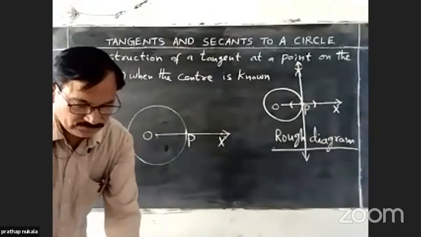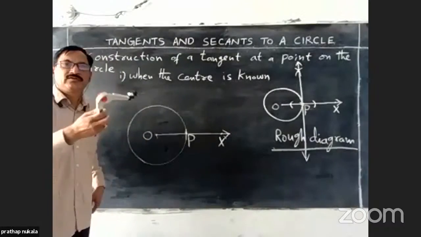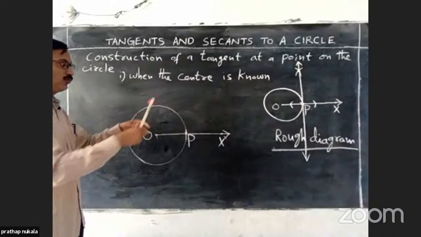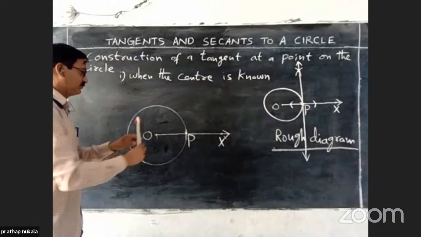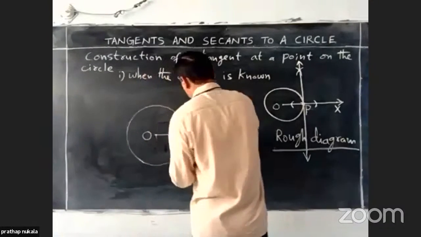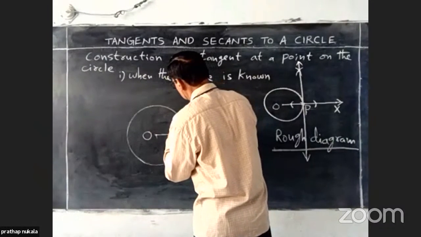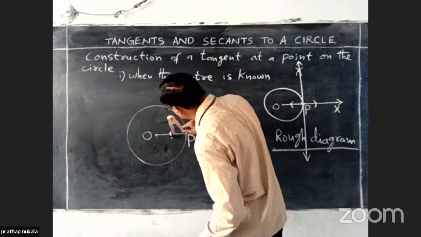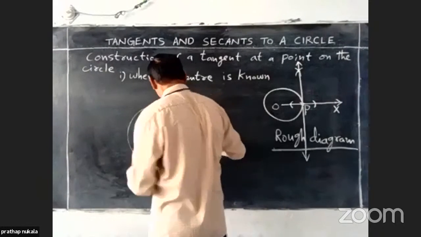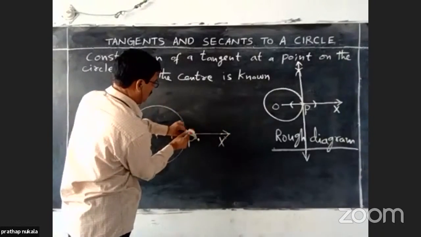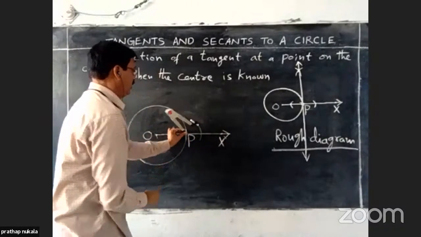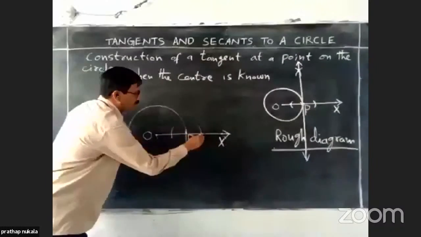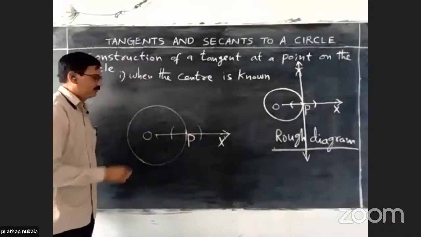Now, with the help of a compass, with some convenient radius, draw two arcs on either side of P. Locate the two intersection points of the arcs and the ray.